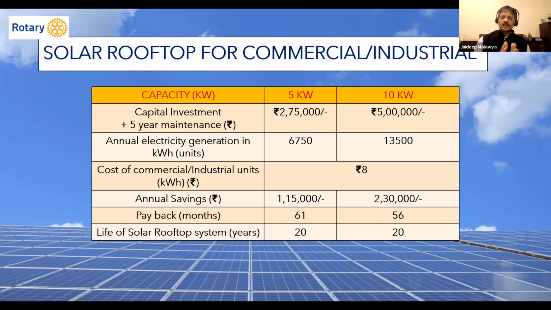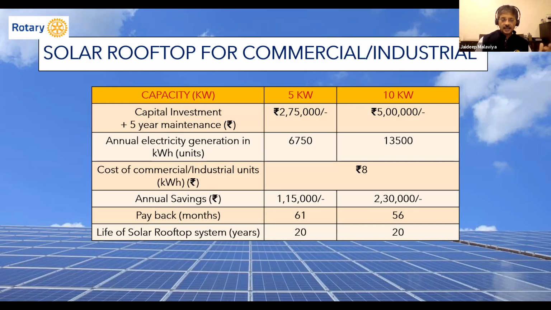Now, just target a capacity between 5 kilowatt and 10 kilowatt. The investment would be around 2,75,000 to 5 lakhs. Your payback is less than 5 years. In fact, now it's going down further to almost 4 years, because some states have very high tariffs for electricity. And mind you, for 20 years you will be paying a fixed rate against an investment. You won't be charged additional money unless the government comes out with a solar tax, saying you're using too much sunlight. We are not saying that.